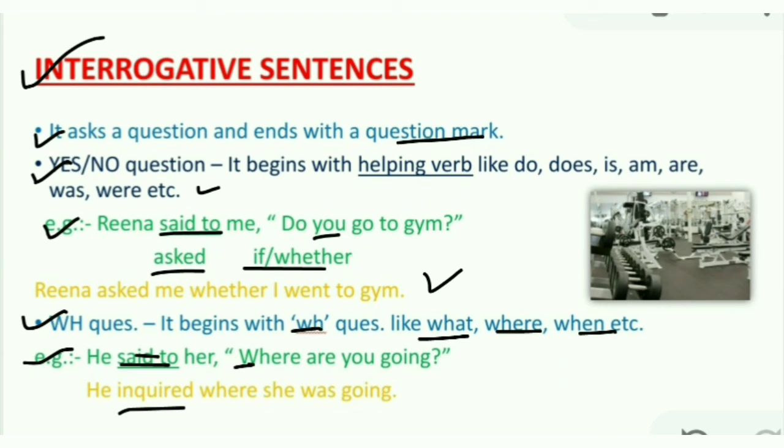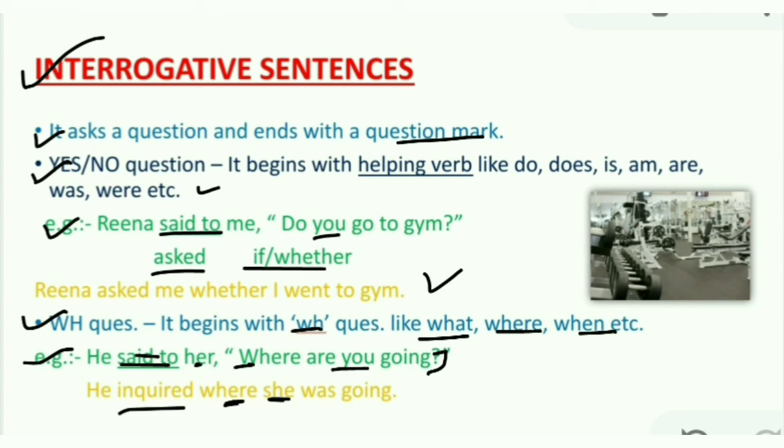Said to is converted into inquired, and in place of inverted commas, the WH word itself is used. Then for making it a simple sentence, first we are going to use the subject, as you is the subject there, and it will be converted with the object her. So she will be used as subject. And then tense.